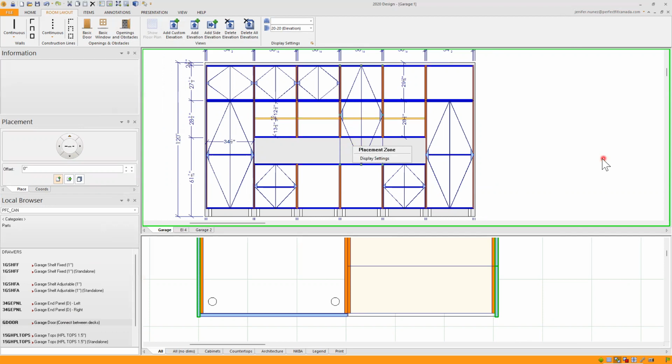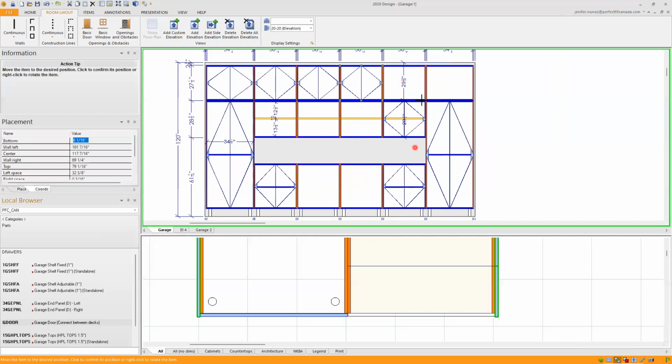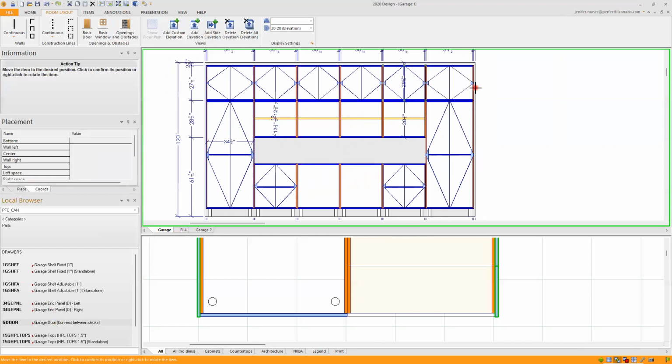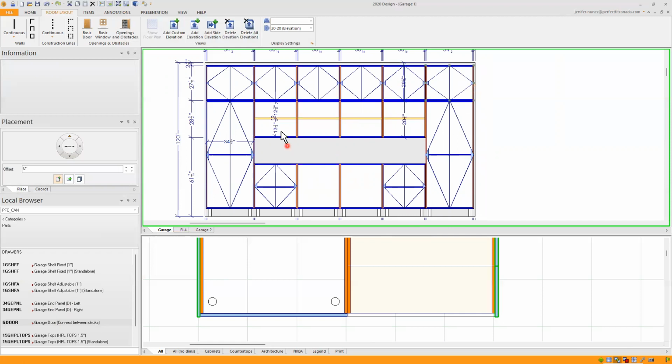So I will delete it, or I can also resize the height. So I just did that, resized the height to put it in the right place. Move my mouse up. It's closer to the cabinet where I want it. And I think I'll do this too. The last one, the last two doors in here.